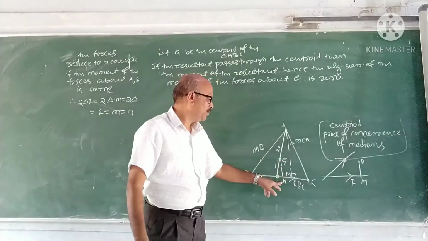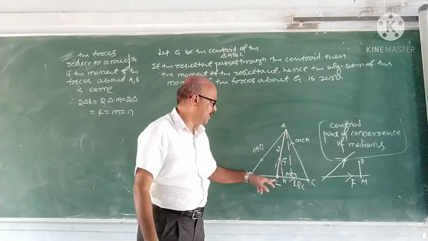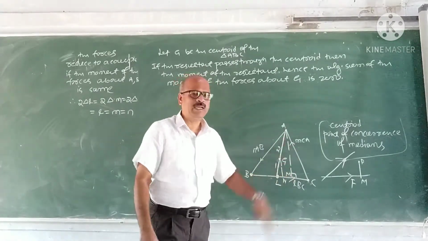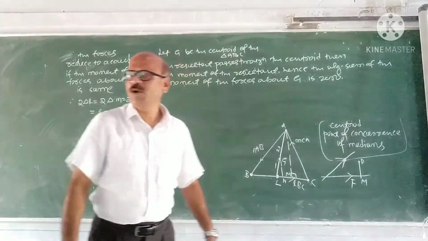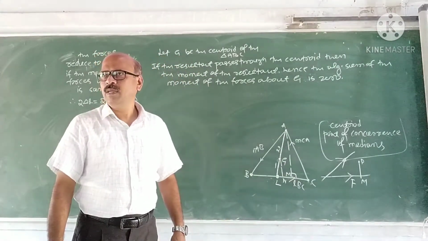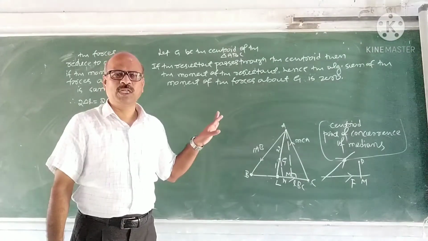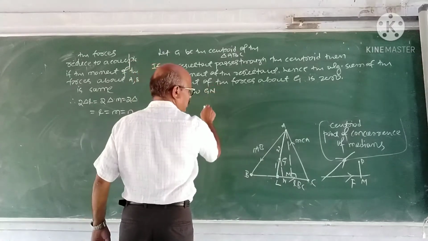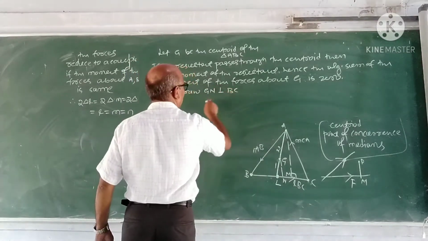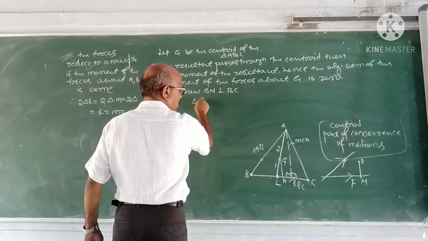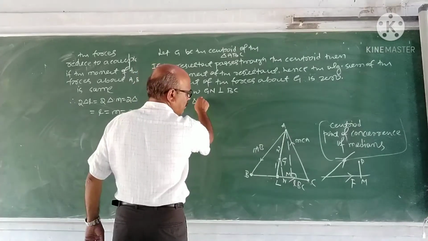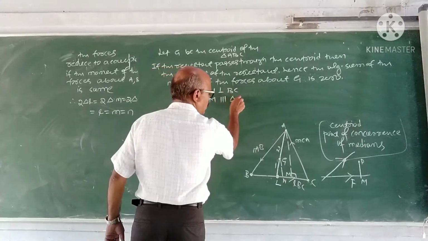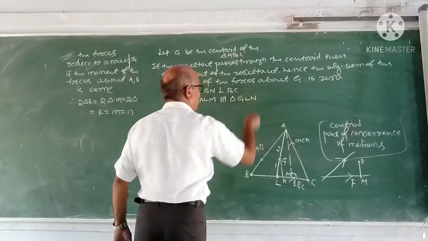To find GN, we consider two triangles GLN and ALM. They are similar triangles. What is the property of similar triangles? Corresponding sides are proportional. Draw GN perpendicular to BC. Triangle ALM is similar to triangle GLN.